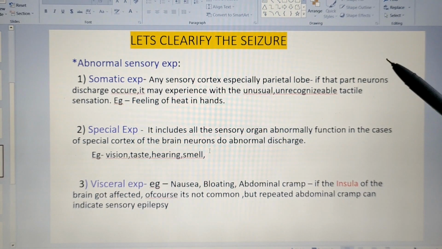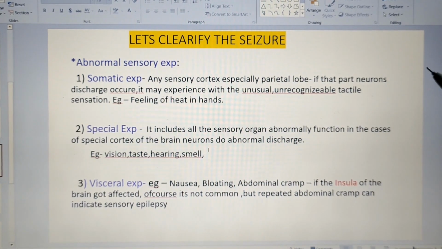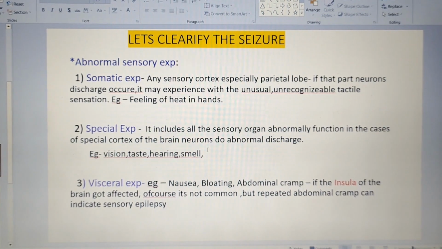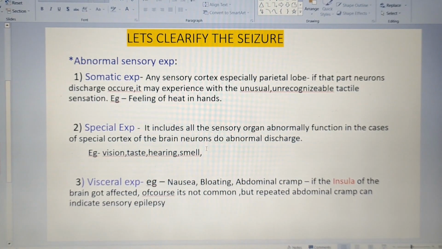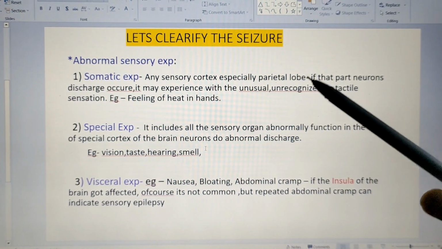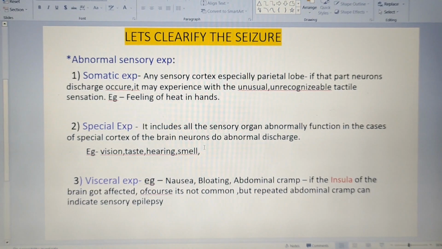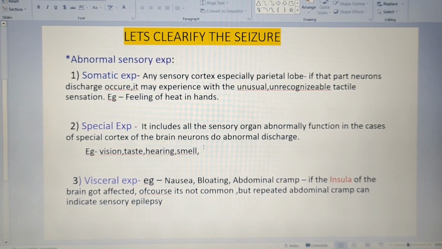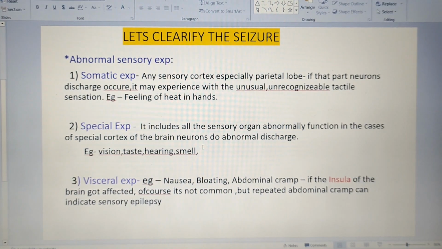Somatic is usually by tactile stimulation or touch. So what happens? Any seizure occurring in the parietal lobe of the brain, the part which controls our somatic experience, the touch experience, gets affected.